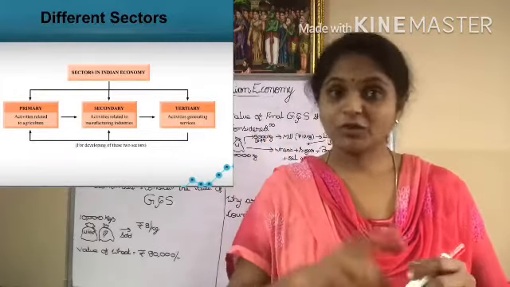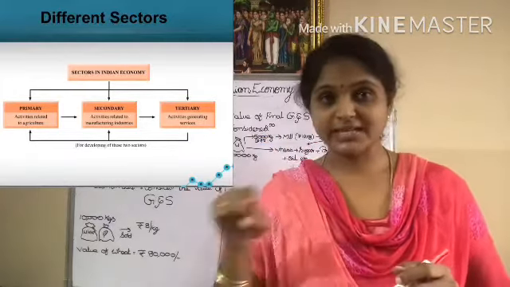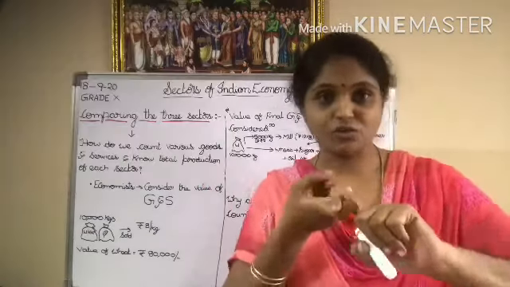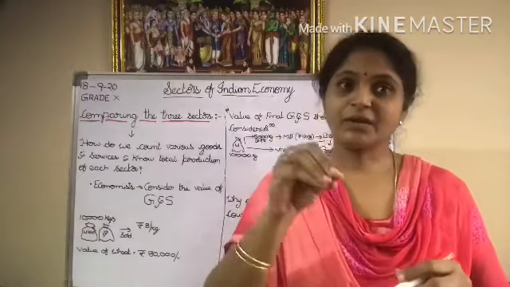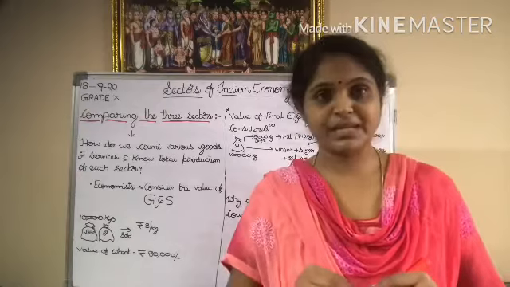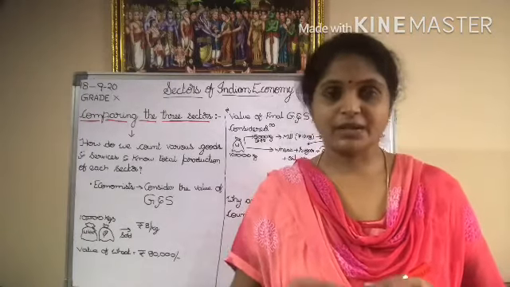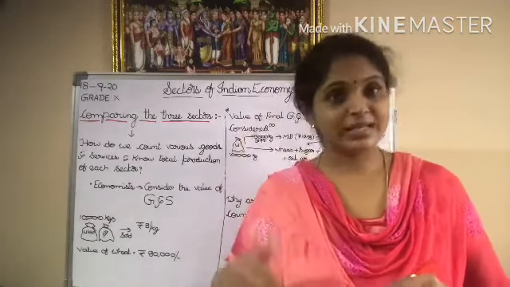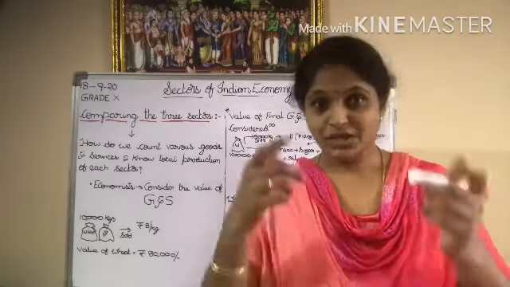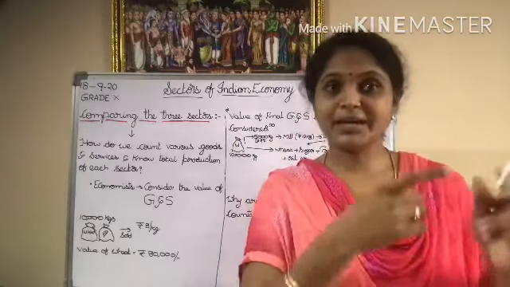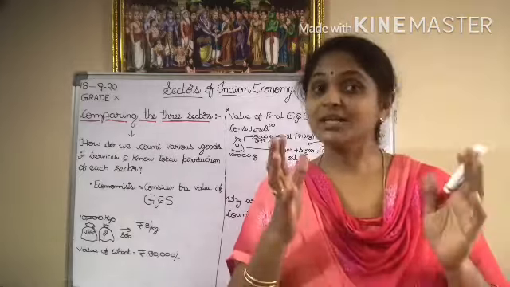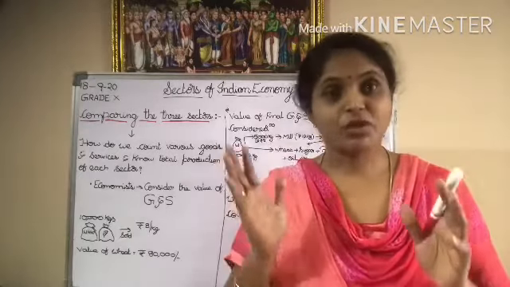I've also told you that all these three sectors are interdependent on each other. They are linked to each other. If there are no raw materials from the primary sector, the secondary sector will not work. If there are raw materials and there are no industries, then the primary sector will not flourish. And these two are dependent on the tertiary sector because the tertiary sector is providing services. So you're clear till here.